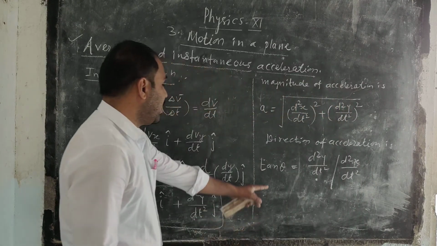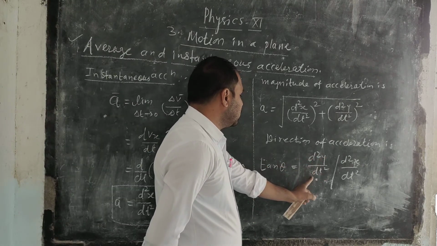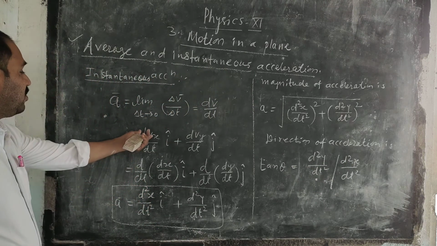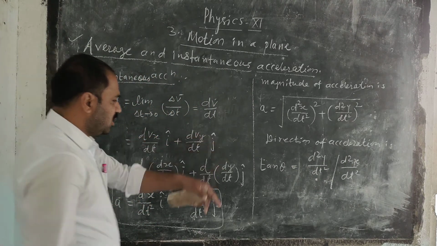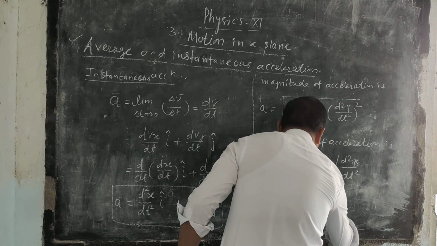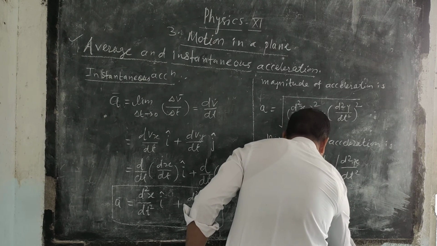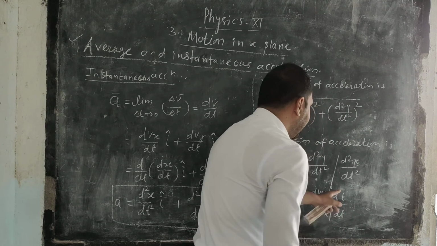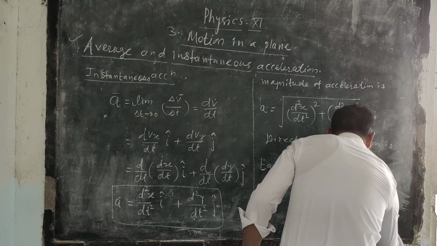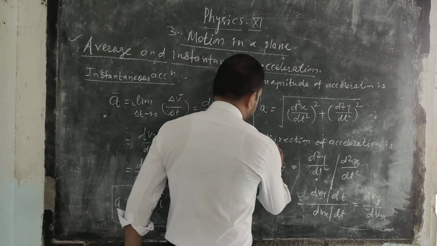This will give you the direction of that acceleration. You can also write this as dvy by dt upon dvx by dt, where dt gets cancelled, so you can write dvy upon dvx. So this is the required direction.